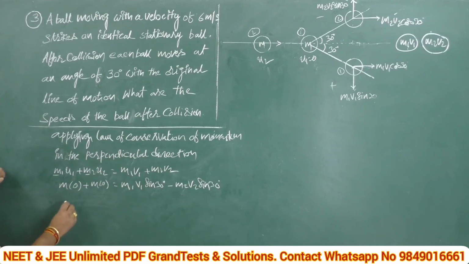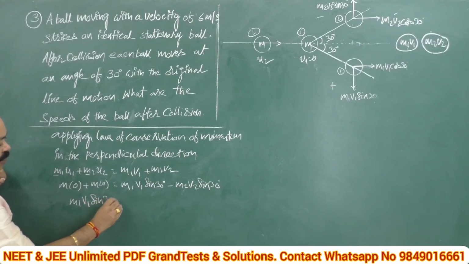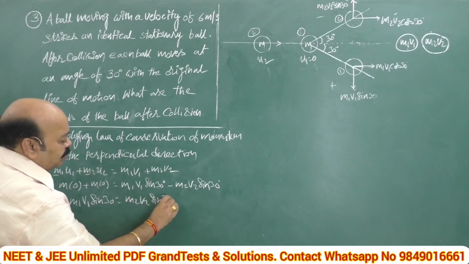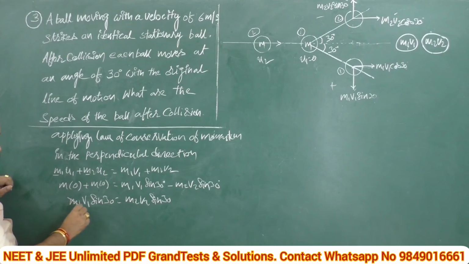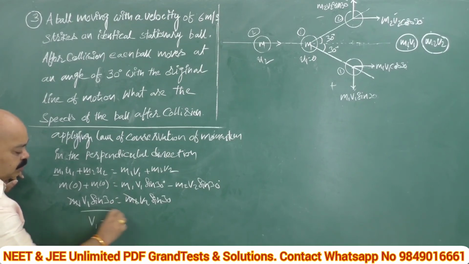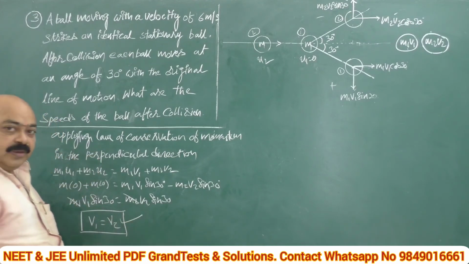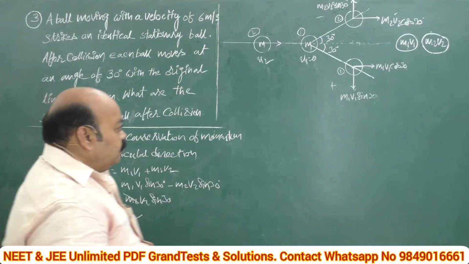From this, what can we say? m1 v1 sin 30 is equal to m2 v2 sin 30. Now very clear? Since m1 and m2 are the same, and sin 30, that is 1 by 2, is also the same, what is the inference? v1 is equal to v2. It is one hint you can use during the derivation part. This is nothing but v1 is equal to v2.